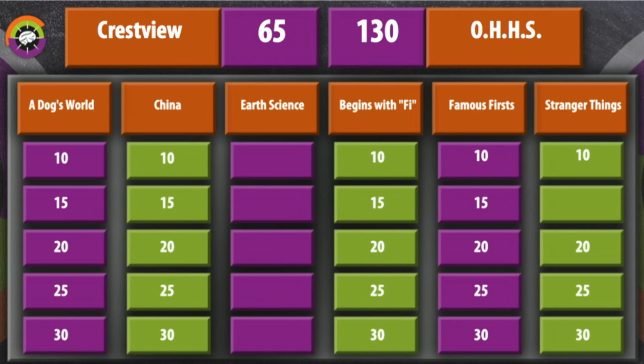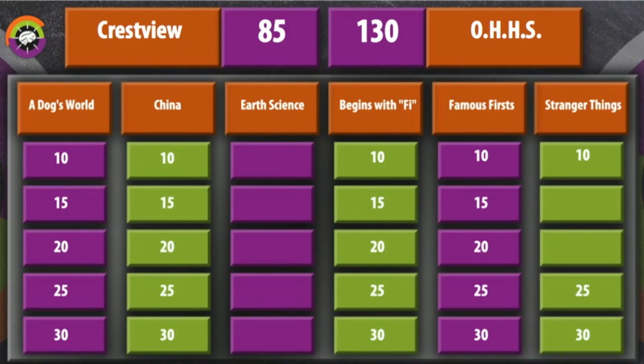Stranger Things for 20 points. In the first 2 seasons, what state does the show take place in? That would be Crestview. Sam? Indiana. Indiana is correct. Crestview in control, making a small move. Stranger Things 25. Stranger Things now for 25 points.